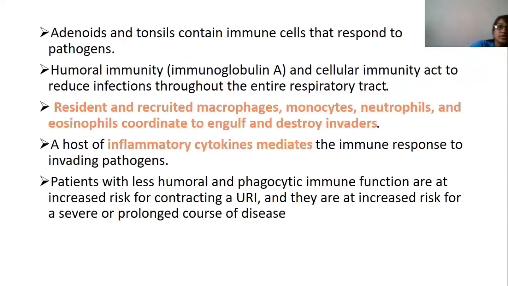Adenoids and tonsils contain immune cells that respond to the pathogen. Humoral immunity and cellular immunity act to reduce the infection throughout the entire respiratory tract, and resident and recruited macrophages, monocytes, neutrophils and eosinophils coordinate to engulf and destroy the infection. So whatever infection comes into your body, they try to engulf it, the macrophages, monocytes and neutrophils. A host of inflammatory cytokines mediate the immune response to